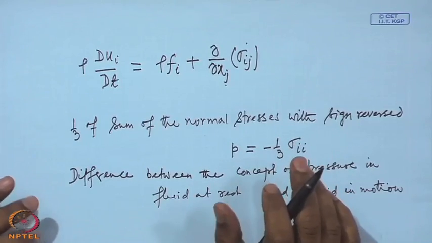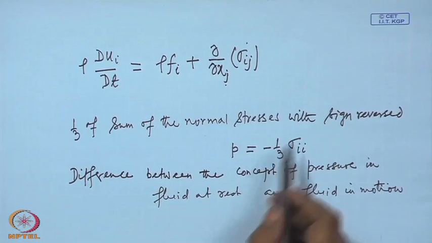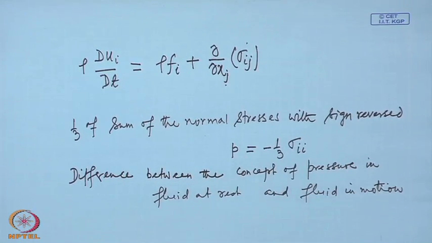When the fluid is at rest, this is the only stress, but when the fluid is in motion, even the tangential stresses will be there, and even some remaining normal stresses will be there, because this is the average. Each of the normal stress elements, sigma 11, sigma 22, sigma 33, none of them is equal to this. So some amount of normal stress is left out.